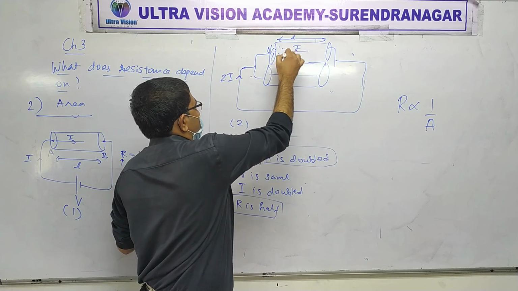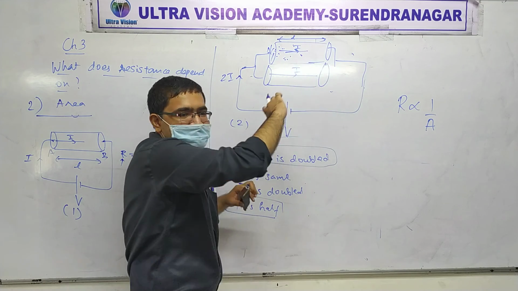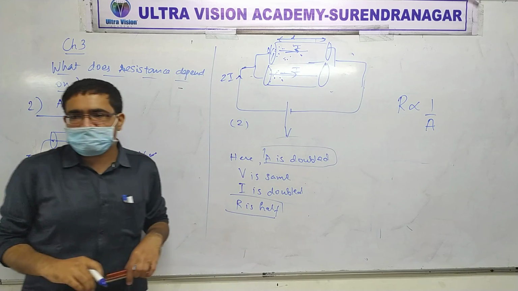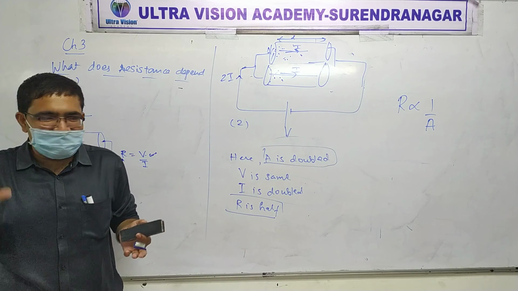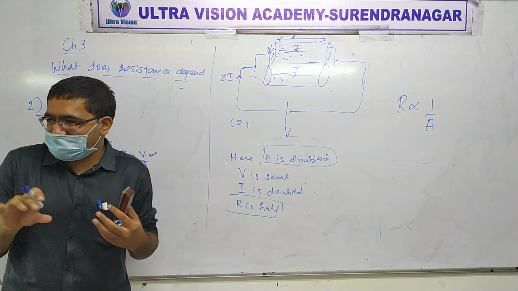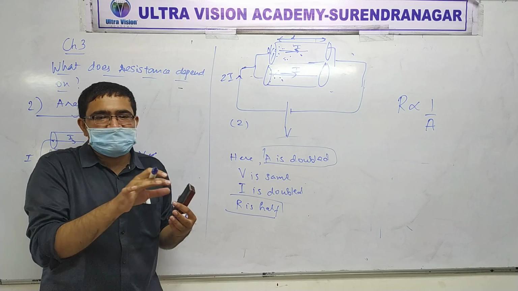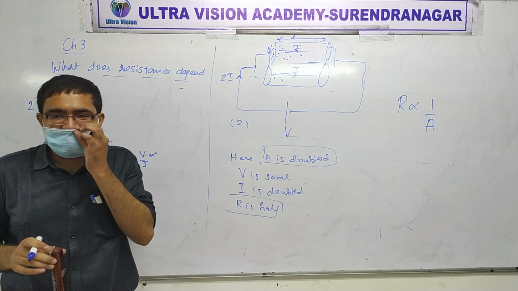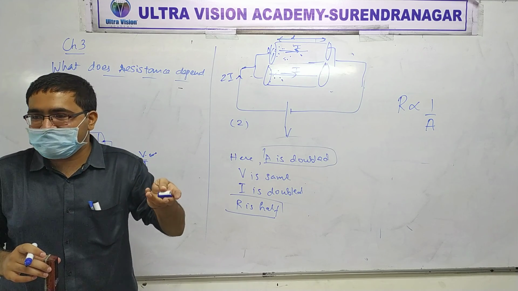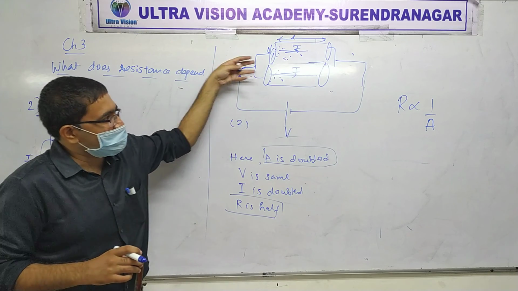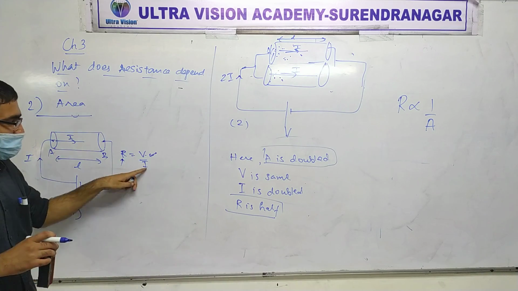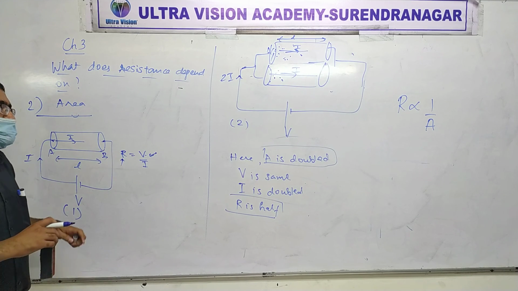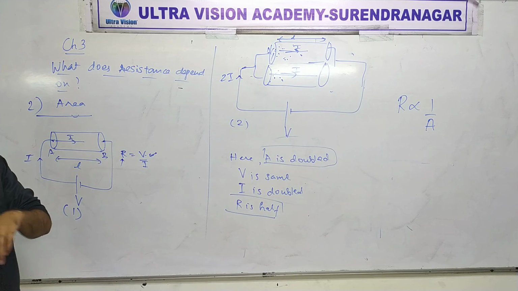If free electrons are here and they are moving and charge is flowing, and you add another one, then double the charge can flow. Common sense, isn't it? If in one pipe 3 liters of water is flowing and in identical circumstances you connect one more pipe, then 3 liters will flow here, 3 liters will flow here. So when you double the area of the pipe, the flow is doubled. Yes or no? So double current will flow. If double current flows, that's only possible if resistance is half. So that's the thing. Fine. Now we'll talk about the last thing.